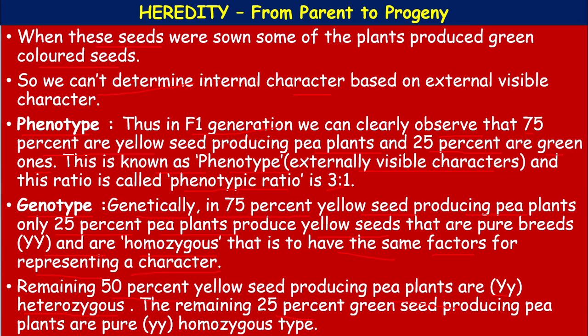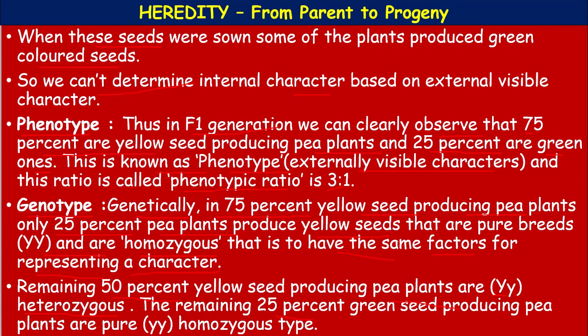Okay. The traits, actually, which characters were studied by Mendel: plant height, representing capital T as dominant, and the recessive is small t, dwarf. The flower position, axillary, representing capital A, and the terminal, which is recessive, represented by small a. The pod color, green represented by capital G, and yellow by small g.